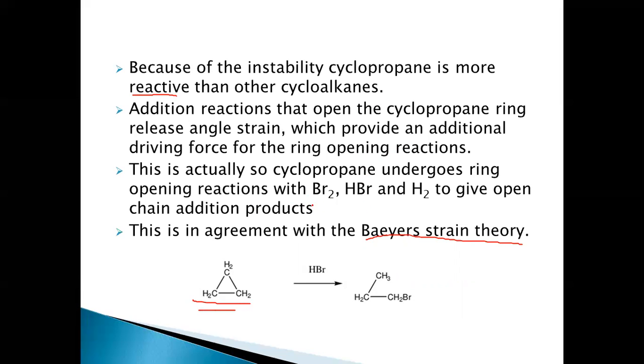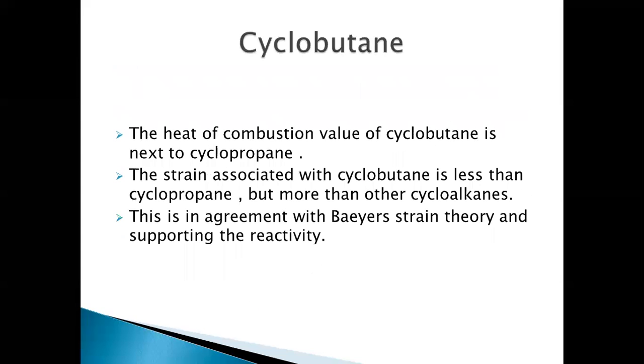So it reacts with Br2, HBr and H2 to give addition products. For example, cyclopropane reacts with HBr to give the ring opening addition product. And when we come to cyclobutane, according to the heat of combustion values, we have already said. So let's go back to the chart once again.